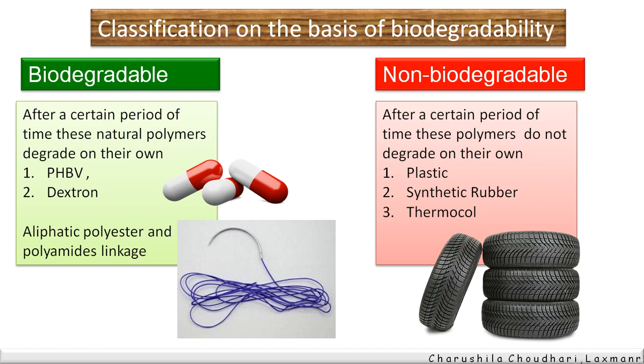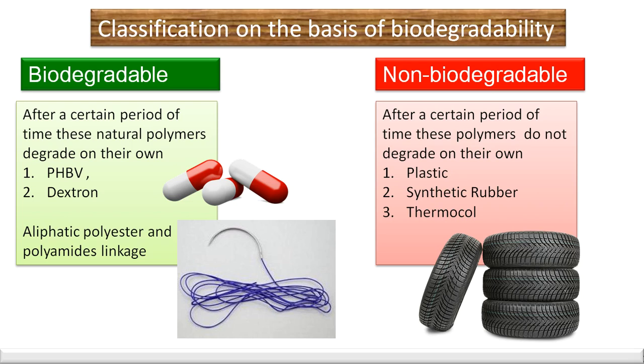Next type of classification is based on biodegradability. After a certain period of time, some natural polymers degrade on their own, and they are called biodegradable. Mainly aliphatic polyesters and polyamide linkages undergo this degradation, and therefore these are under the heading of biodegradable.